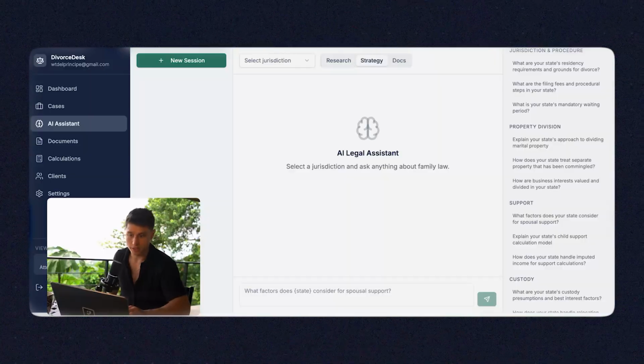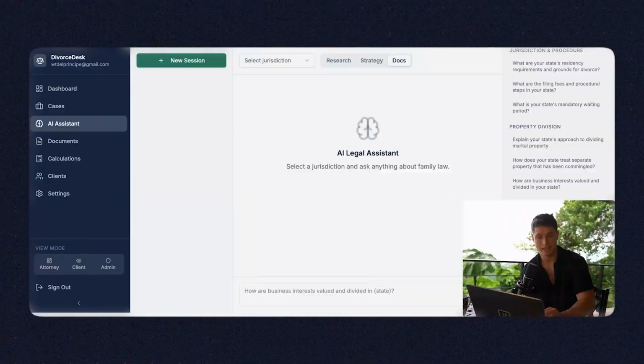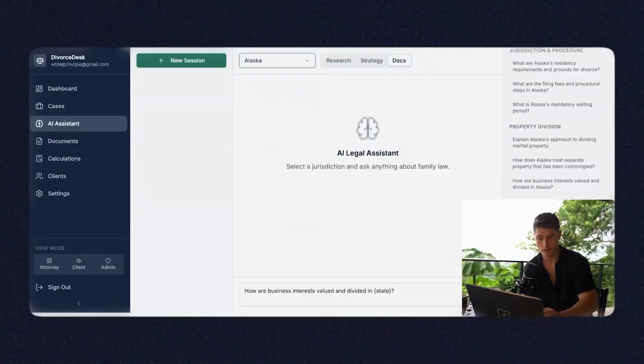You could run a bunch of different questions. You can run different strategies. You could run different document generations. All of this is found directly inside of this AI functionality field. And all you've got to do is just ask the AI a question. It'll generate an exact answer for the particular jurisdiction.